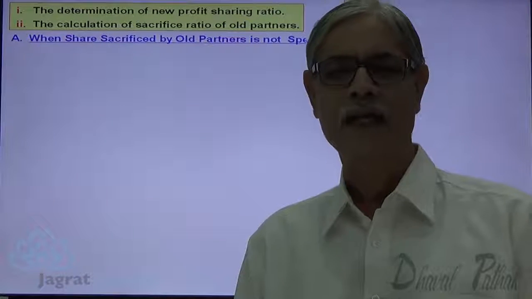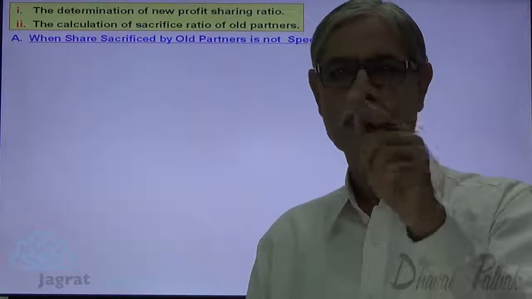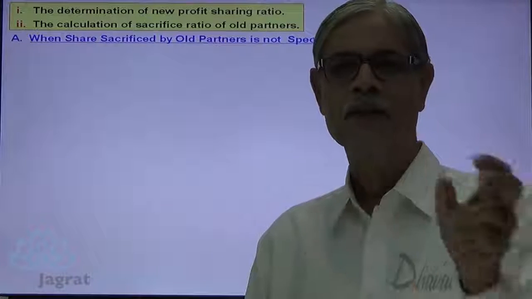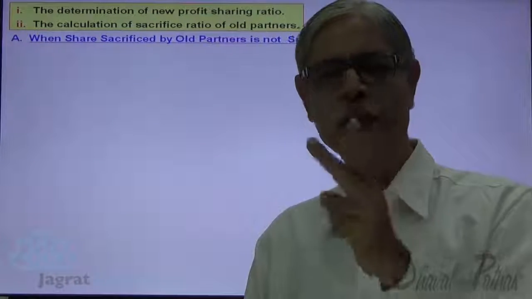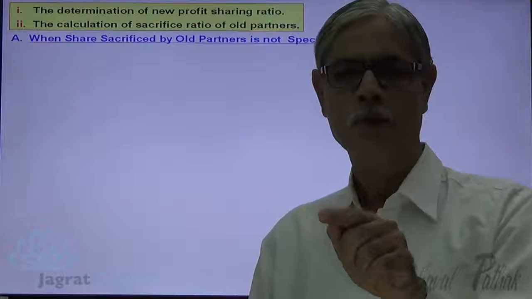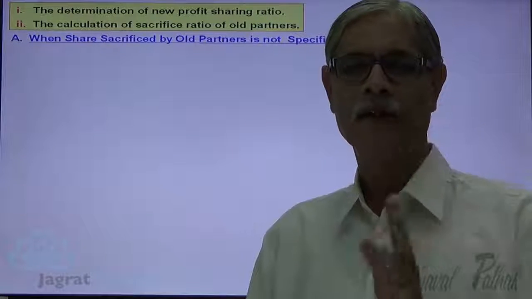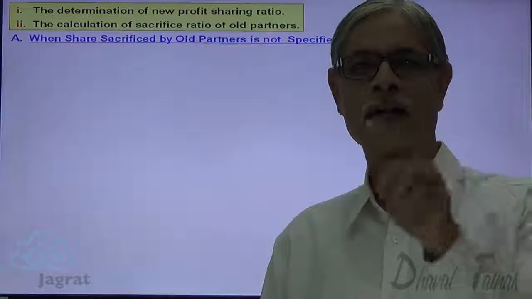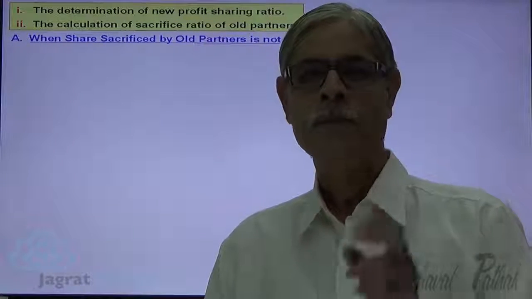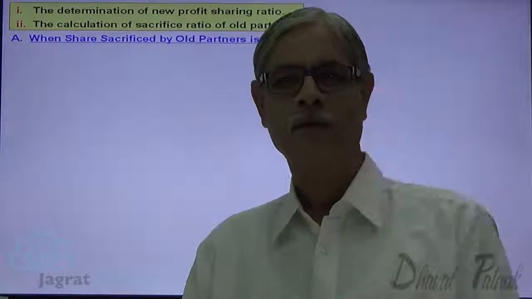So, how many parameters I told you? Four. Old ratio, share of a new partner, share sacrificed ratio, and new ratio. You are given only two things. Old ratio is given to you, share of new partner is given to you. How to find out the new profit sharing ratio and sacrifice ratio of old partners, that we want to find out. Just observe.